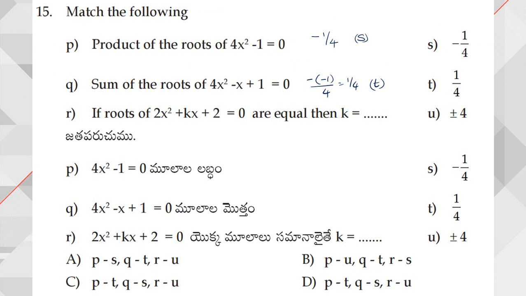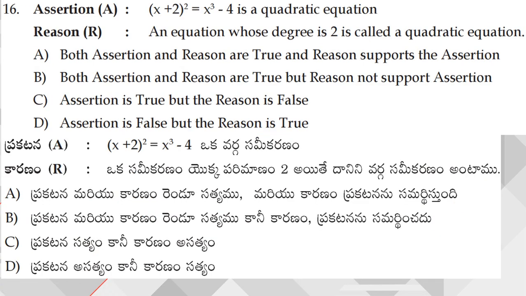So if the roots are equal, what is the condition? Roots are equal means b square is equal to 4ac, that is, discriminant is equal to 0. So b square is equal to 4ac means k square is equal to 4 times 2 into 2. So 4 twos are 8, 8 twos are 16. So k is equal to plus or minus root 16, which is equal to plus or minus 4. Hence the answer is STU. Option A is my answer here. Next, moving on to question number 16.